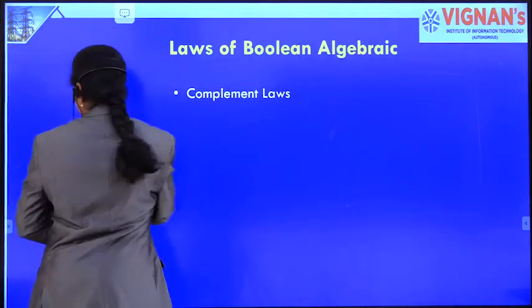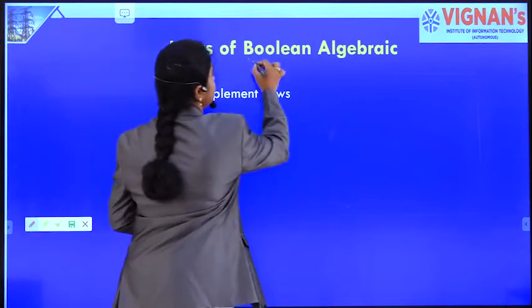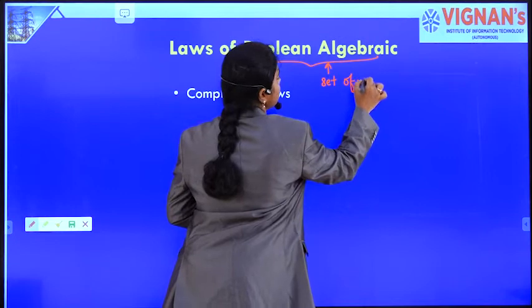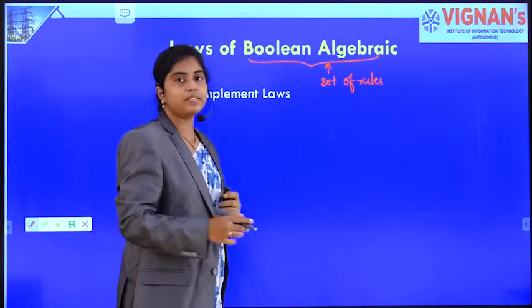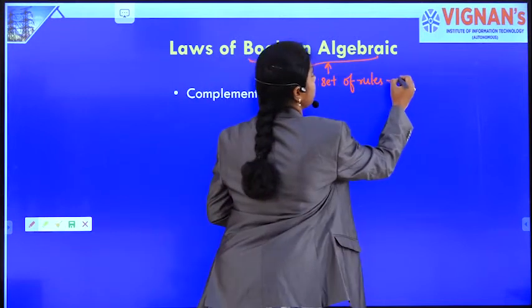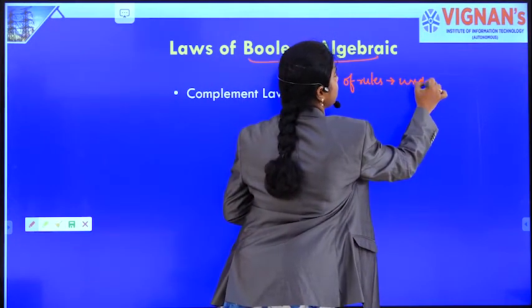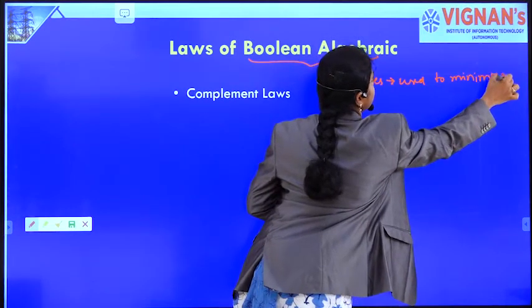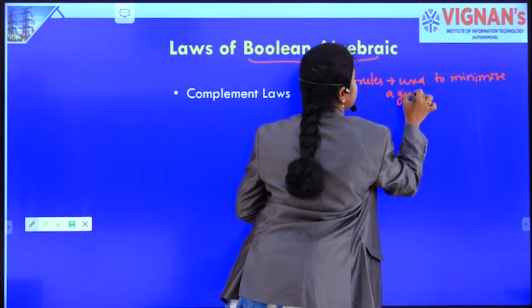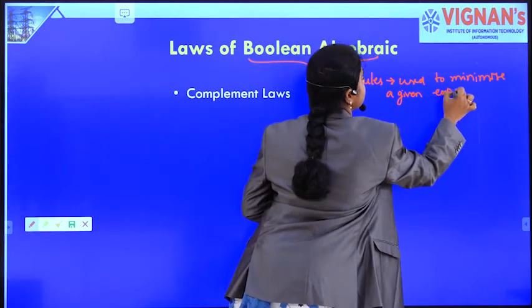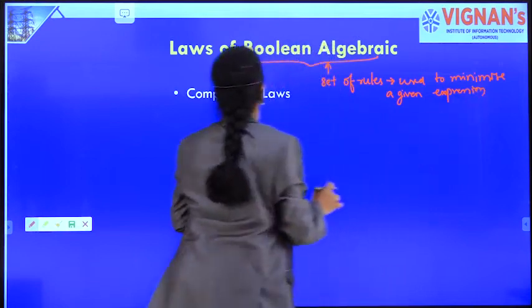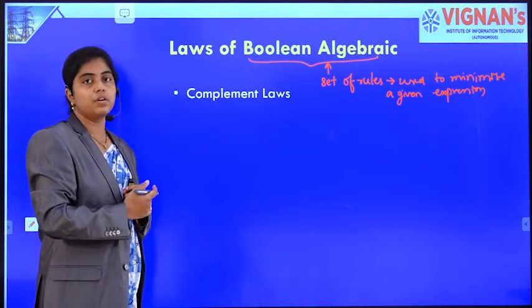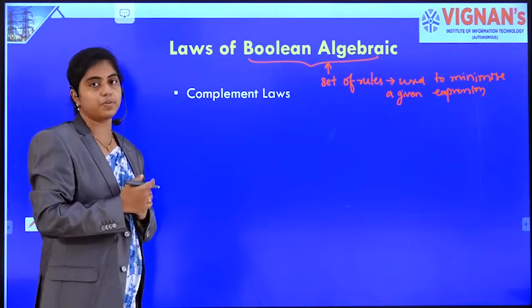So Boolean algebra is nothing but a set of rules and theorems which are used to reduce or simplify our Boolean expression.